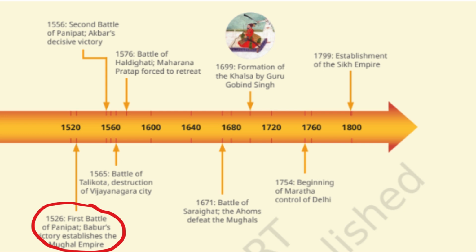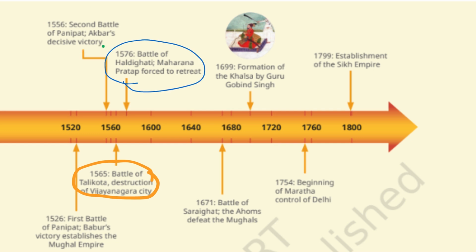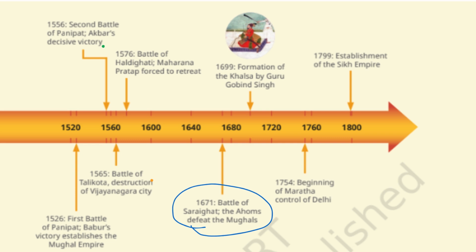1526, First Battle of Panipat, Babur's victory and beginning of the Mughal Empire. 1565, Battle of Talikota, in which the city of Vijayanagar was destroyed. 1556, Second Battle of Panipat, Akbar's decisive victory. 1576, Battle of Haldighati, where Maharana Pratap's forces had to retreat. 1671, Battle of Saraighat, where the Ahoms defeated the Mughals.